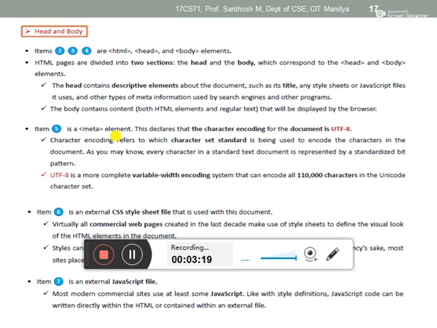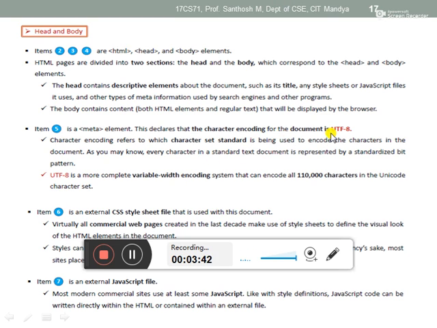Have you observed in some websites, you can view web pages in different languages, Kannada, English, Hindi, you can convert. If you want to read it in Kannada, then you can change it. That one we call Unicode transformation. Here UTF-8, this one we call character encoding.